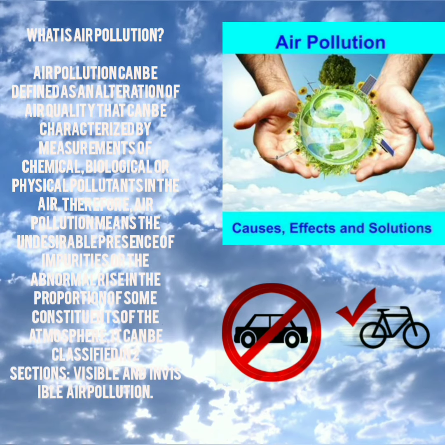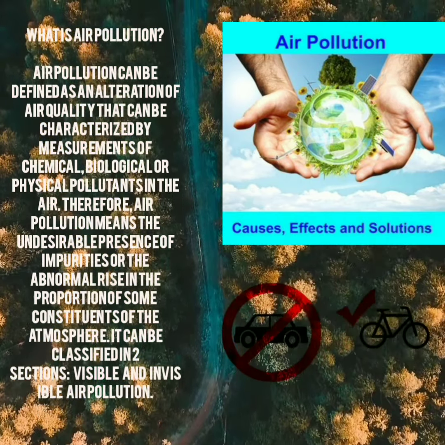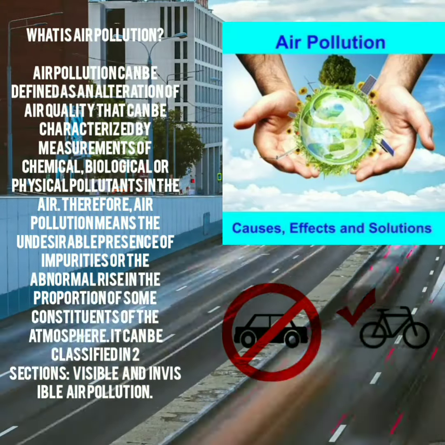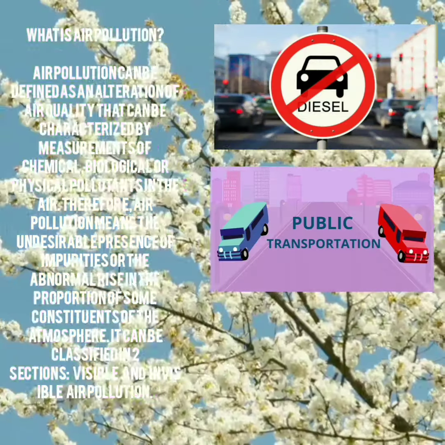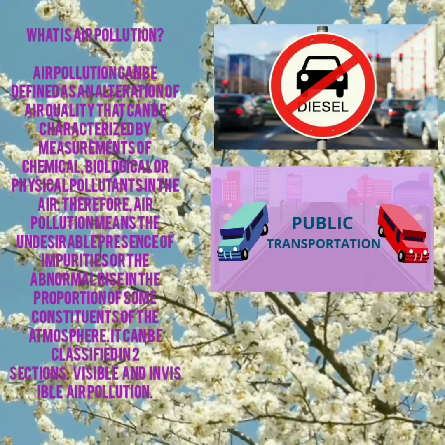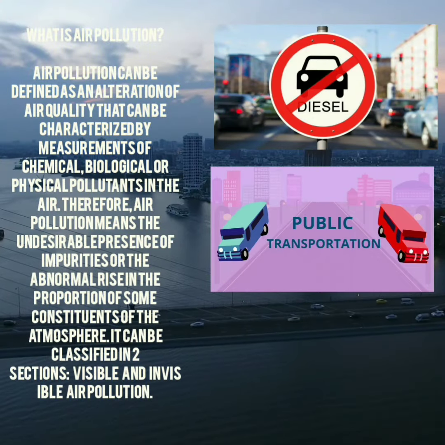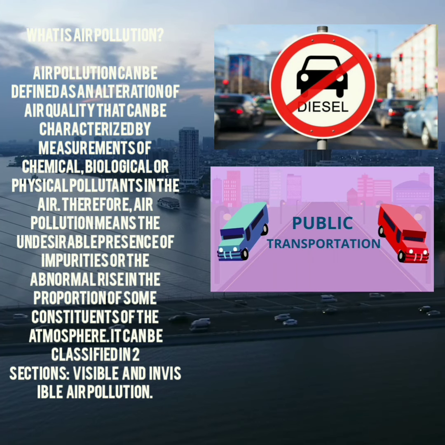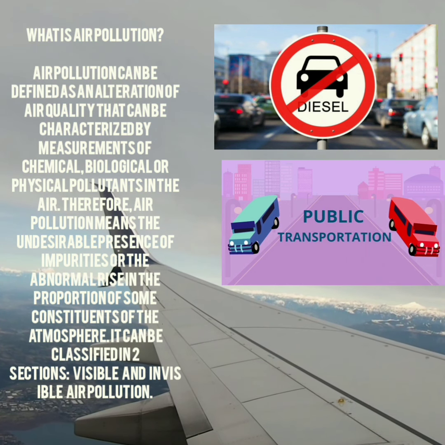What is air pollution? Air pollution can be defined as an alteration of air quality that can be characterized by measurements of chemical, biological or physical pollutants in the air. Therefore, air pollution means the undesirable presence of impurities or the abnormal rise in the proportion of some constituents of the atmosphere. It can be classified in two sections: visible and invisible air pollution.